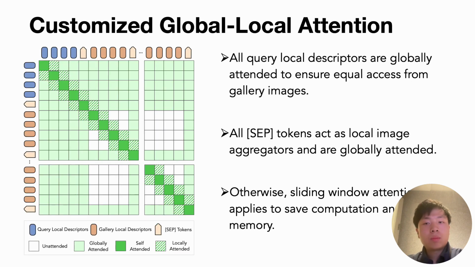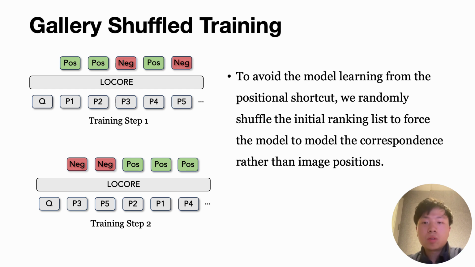To make the training affordable, we enable global-local attention by only applying global attention to these important tokens, namely all the query image tokens and all the separator tokens. Another technique is also important because when we are training the model with initial retrieval results, the positive images are gathered at the front of the ranking list, and we definitely don't want the model to learn from such positional bias. That is the fact that those images in the front are likely to be positive.